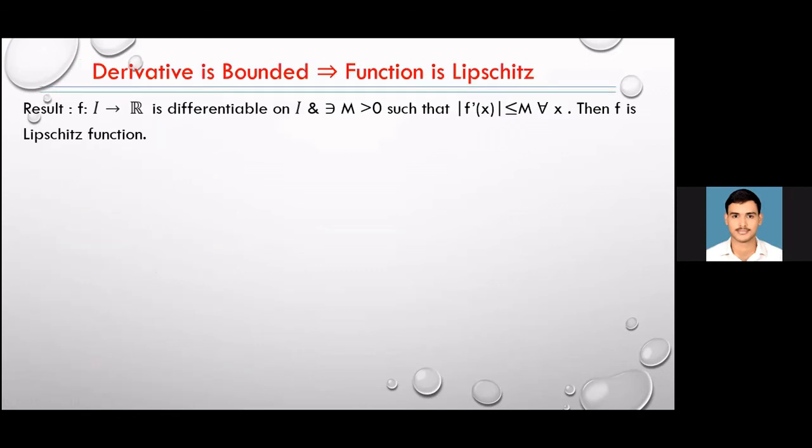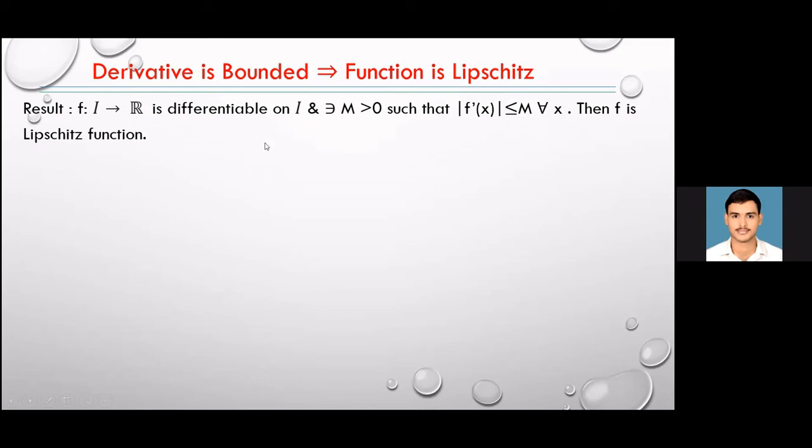Now another important application: if the derivative is bounded, then the function is Lipschitz. Again, f from an interval I to R, differentiable is given, which also implies continuity, so we can apply the mean value theorem. And bounded means there exists a capital M greater than 0 such that the modulus of f dash x is less than or equal to M for every x.